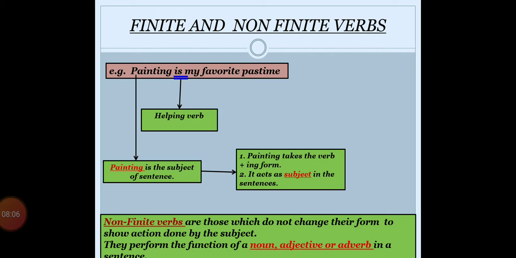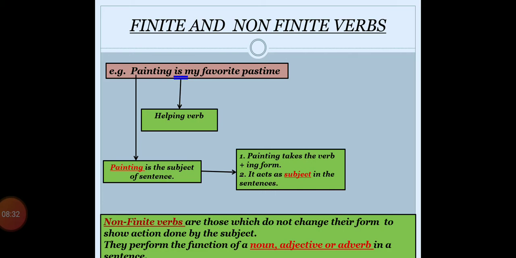So in short, non-finite verbs are those which do not change their form to show the action done by the subject. Are you getting the point? Whatever the action done by the subject, painting is our subject. What is the action done by painting? It is not shown to us by the to paint word. It is shown to us by the is word, the verb.